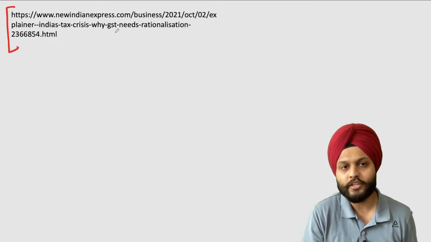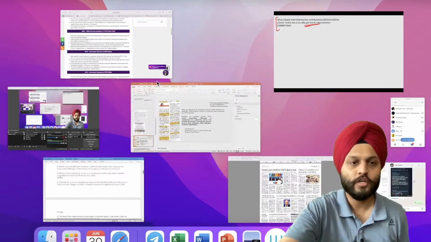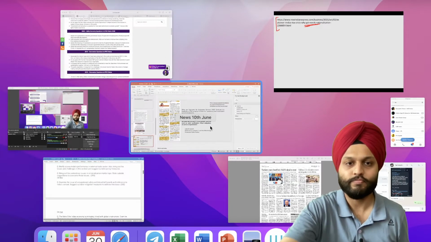India tax crisis, why GST needs rationalization. It is New Indian Express, not Indian Express. New Indian Express over here.